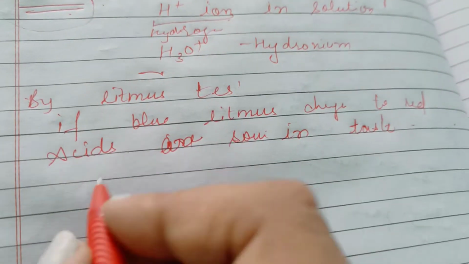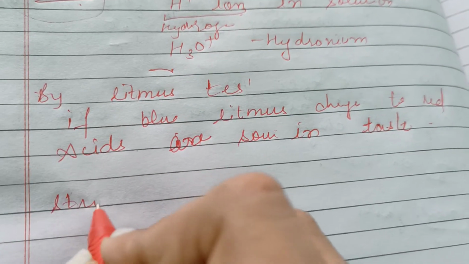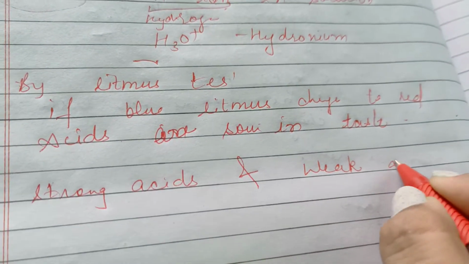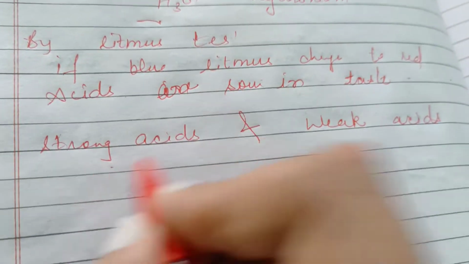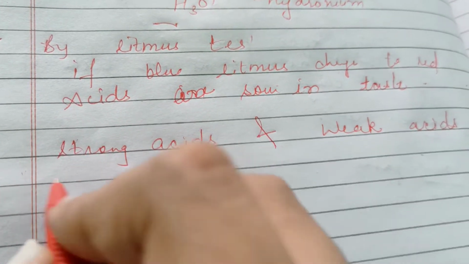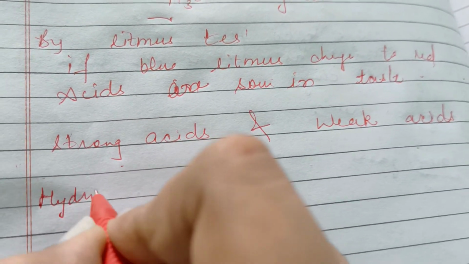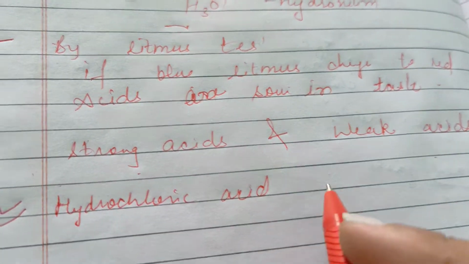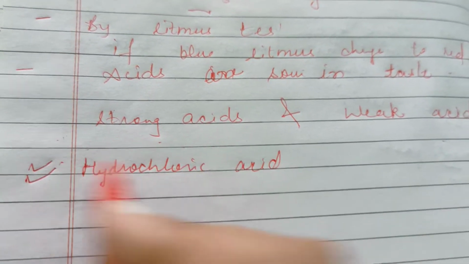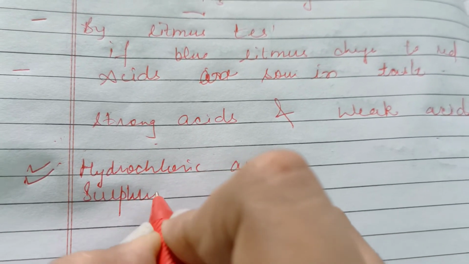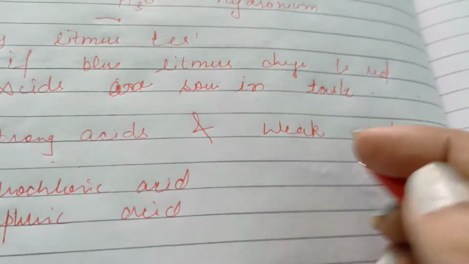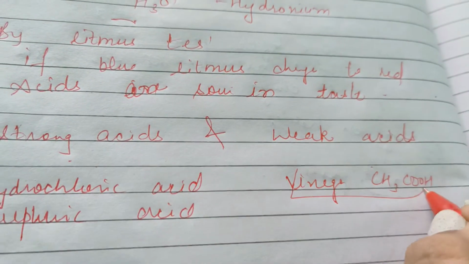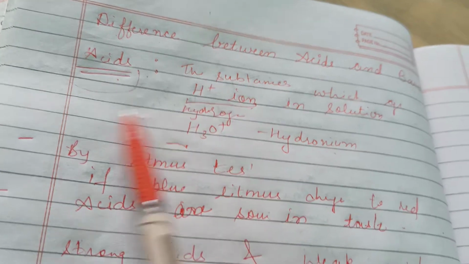There are basically two types of acids: strong acids and weak acids. The example of a strong acid is hydrochloric acid, as its pH value is 1 or 2. Hydrochloric acid and sulfuric acid are strong acids. For a weak acid, you can take the example of vinegar, that is CH3COOH. This is a weak acid. So this is all about the acids.